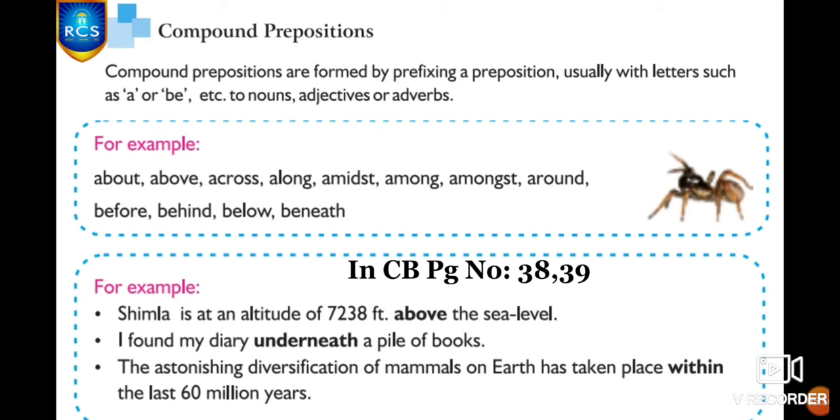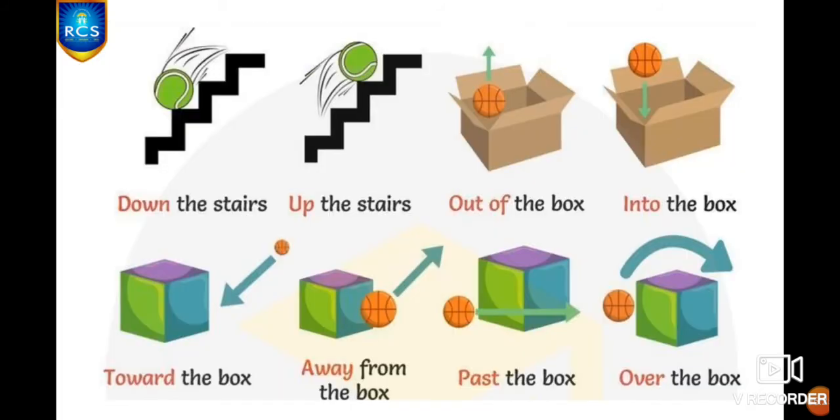And in concept book page number 39, they have given you some sentences. Shimla is at an altitude of 7,238 feet above the sea level. I found my diary underneath a pile of books. The astonishing diversification of mammals on earth has taken place within the last 60 million years. Yes? Are you all clear about these compound prepositions, children? Yeah. Here I have given you some more examples.